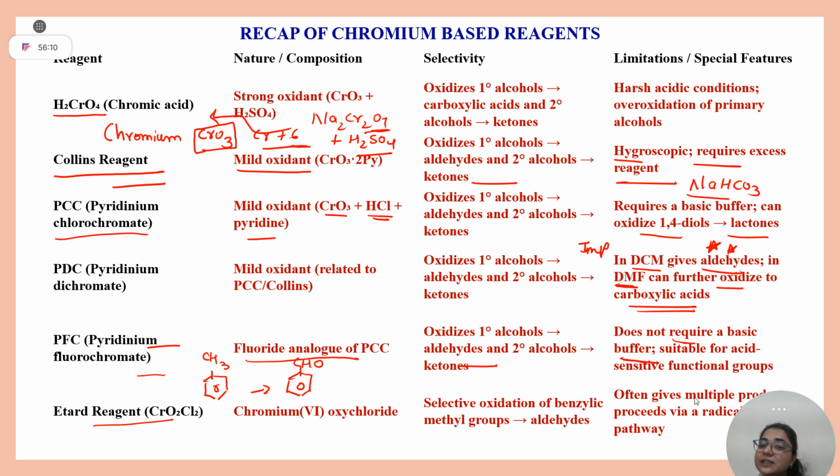How is it a basic buffer? Because it is made up of strong base plus weak acid. And at last I have covered Etard reagent. Etard reagent is like your MnO2. It is used for benzylic oxidations. So this was the short summary of this slide. Clear? Yes, ma'am. I hope you don't have any doubt here.